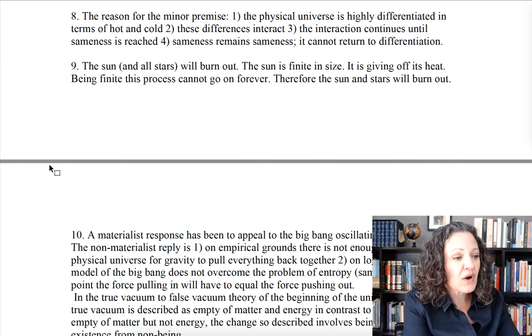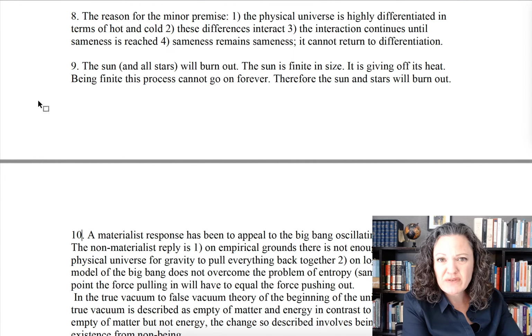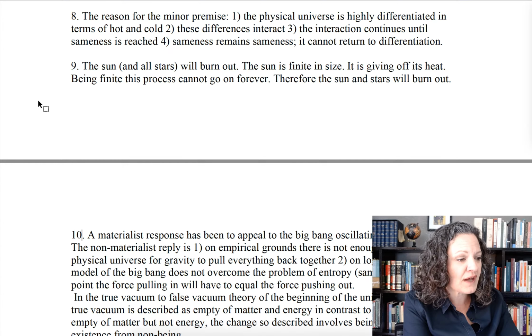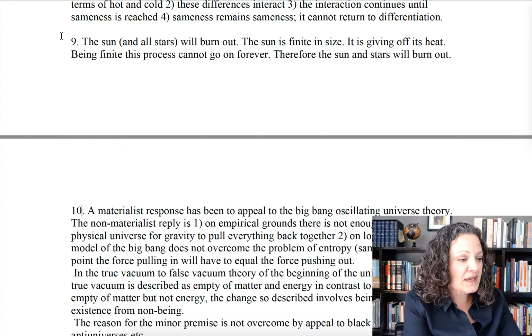All right, so think about that. The first reason for the minor premise: the universe is not self-maintaining because it's running towards the state of entropy. If it's been eternal, if it's been going on forever, it would already be in that state. It's not there yet. The second reason for the minor premise is number 9. The sun and all the stars will eventually burn out.